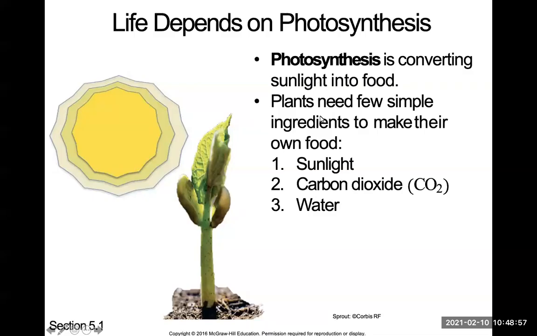The ingredients that we need for photosynthesis are sunlight, carbon dioxide, which we breathe out, and water that plants get from their roots that has minerals in it. So that's what you need for photosynthesis.